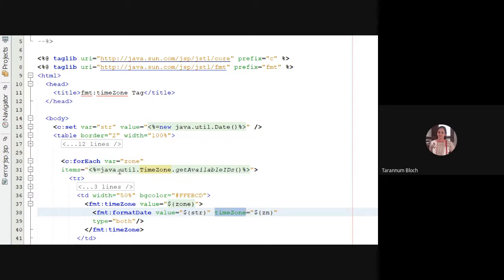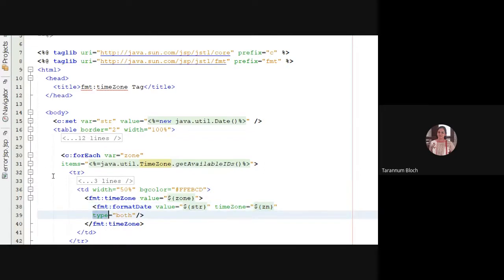Are you getting the things? Right? Zn is the variable which is talking about a particular time zone. So what is the situation right now? I am taking my system date and time, formatting it as per the given time zone, and displaying it in the second column. Clear? And I'm taking type both, so it will give me the date and time both.